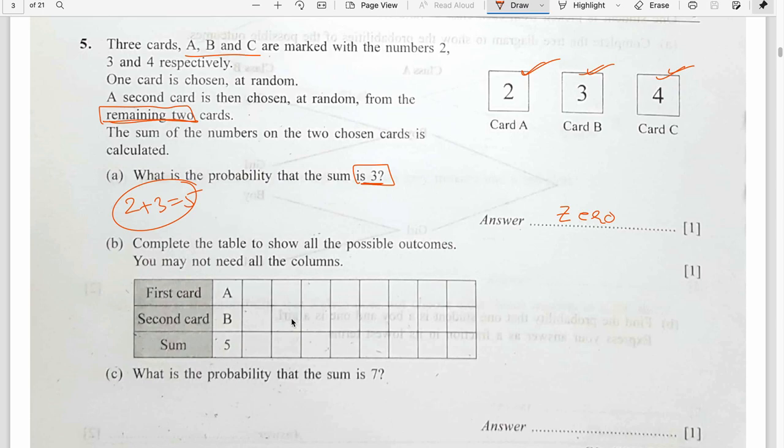Complete the table to show all the possible outcomes. I can choose A with B, A with C, B with A, B with C, or C with A, C with B. The sum of A and C, 2 plus 4, is 6. Sum of B and A is 5. Sum of B and C is 7. C and A is 6. C and B is 7. What is the probability that the sum is 7? So it is 2 out of 6, which is 1 by 3.